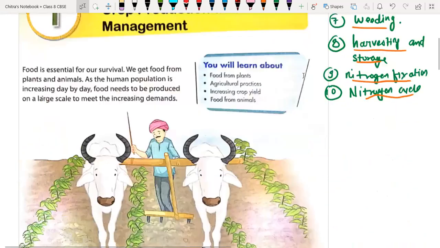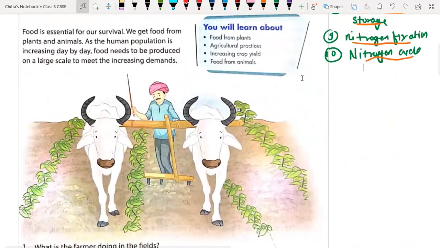So now we will start the introduction part of the chapter. As we know, food is essential for our survival and for all other animals and plants also, because whatever nutrients we require to sustain life, we get from the food that we eat.